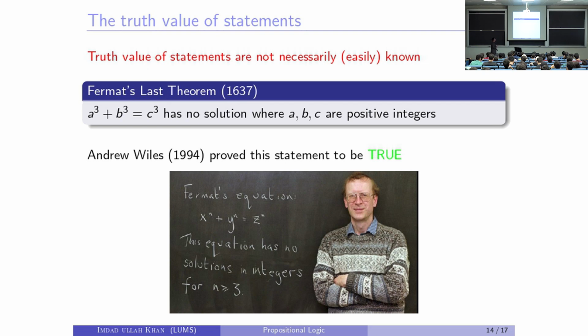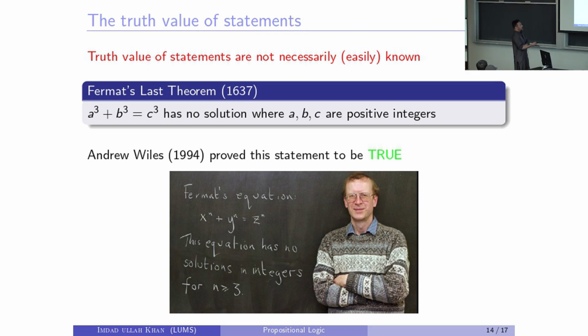Fermat wrote somewhere that a cubed plus b cubed equal to c cubed has no solutions among the integers. So if you just replace the 2 with the 3 in the Pythagoras equation, then this statement is not true. Okay? Fermat said a little bit more. Not just 3, 4, 5, 6, any integer. For any integer n bigger than 2, a to the n plus b to the n is not equal to c to the n for any combination of a, b, c. Okay? He wrote this statement in 1637 somewhere in a notebook, and he said that I have a very short proof of this statement, right?